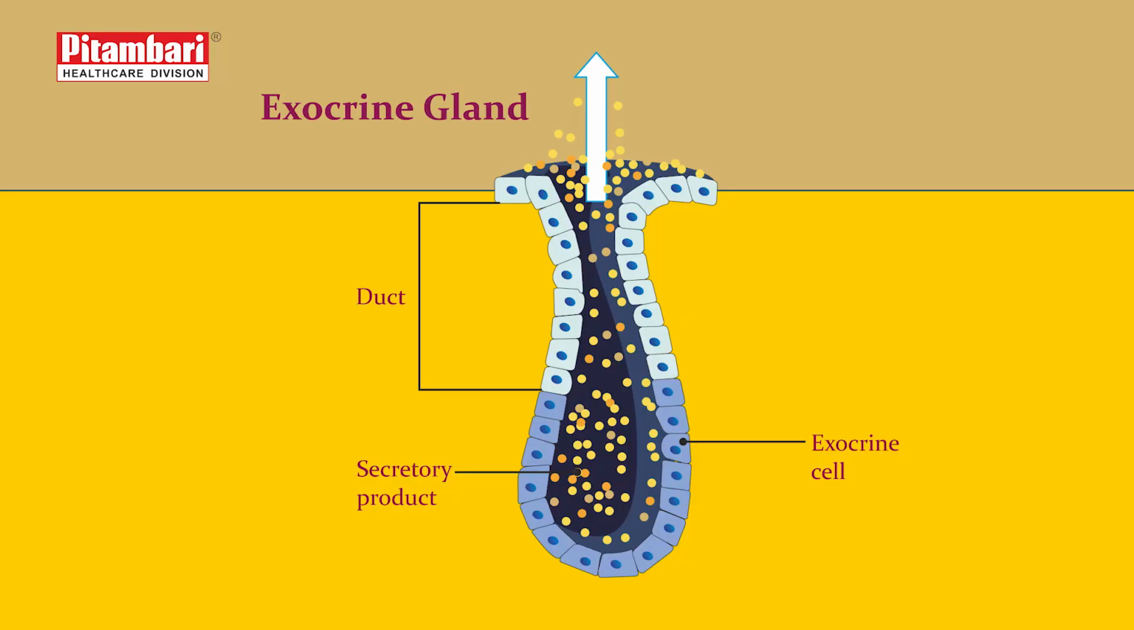An exocrine gland is one which is provided with a duct. This duct carries the secretion to the target organ. Say for example, the salivary gland. The salivary gland secretes saliva, which is carried by the duct of the gland into the mouth to have its action.